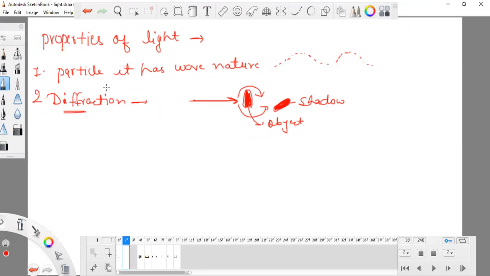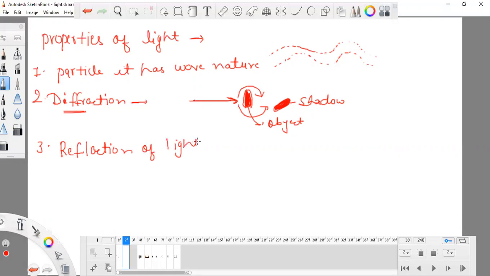First property, I told you, is that light is made up of particles and is wave in nature. The third property of light which I am going to tell you is reflection of light.